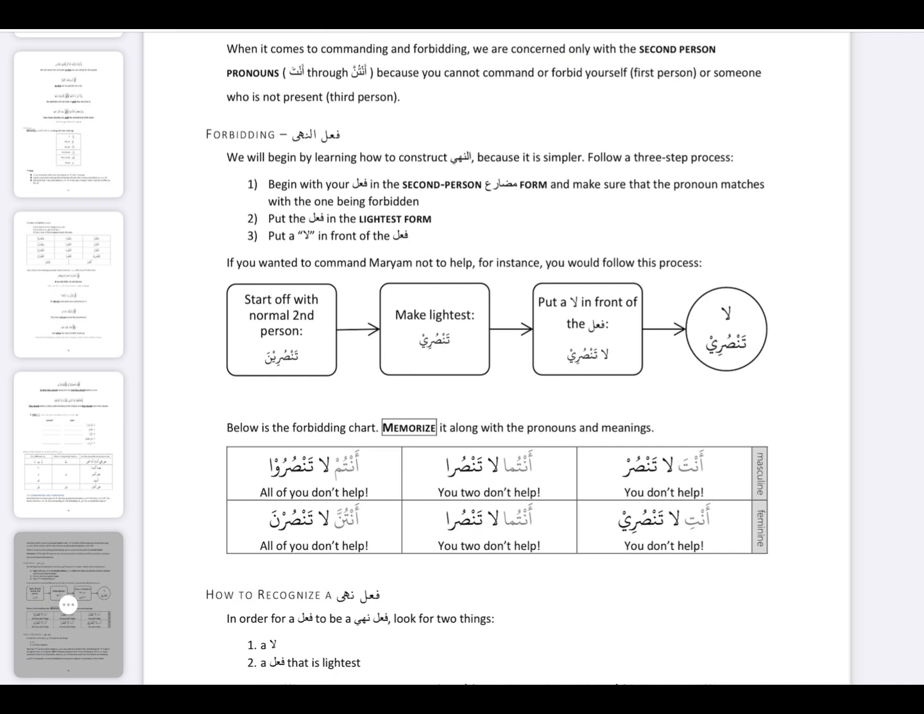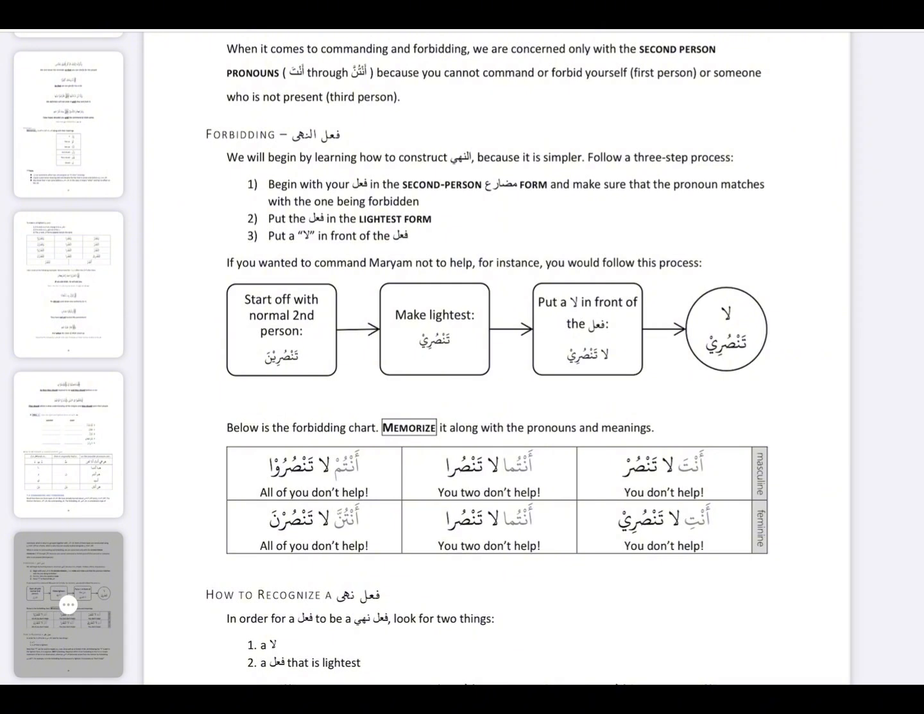So let's see, if you want to command Maryam, a singular feminine, not to help, for instance, you would follow this process. Start off with the normal second person, tansurina. That's feminine, singular, mudari. Then you make it lightest: tansuri. And then the third step was to put a la in front of it. La tansuri. Don't help. La tansuri, don't help.